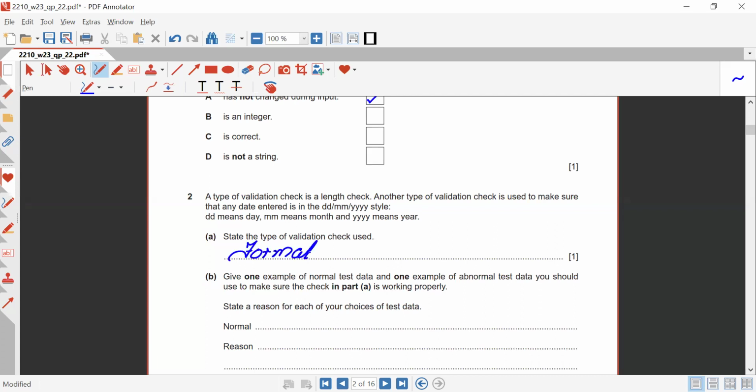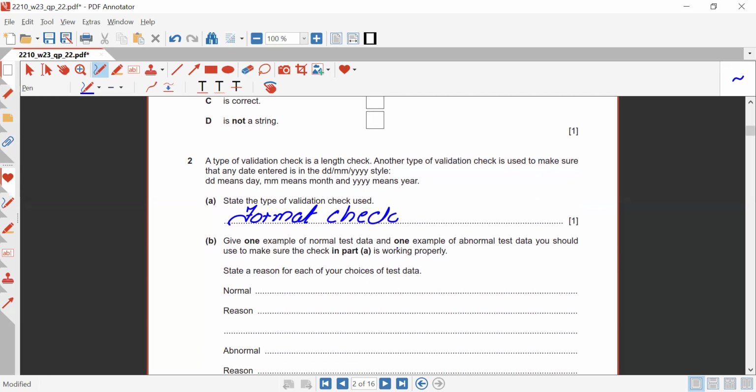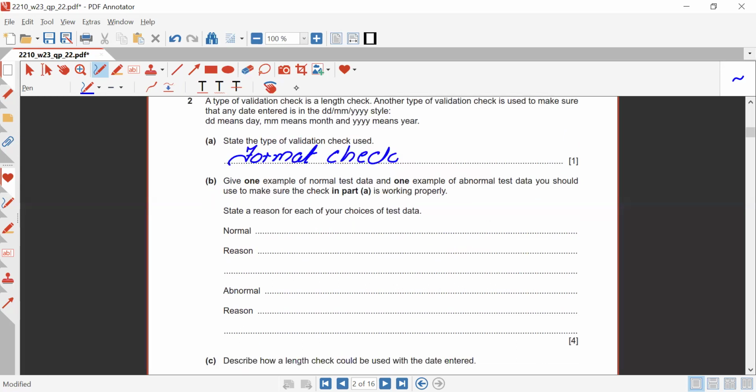Apart from that, we have the len check, the format check, presence check, and range check. We have these types of checks for validation. So over here, the answer will be format check. Just after that, we have part B. Give one example of normal test data and one example of abnormal test data you should use to make sure the check in part A is working correctly. State the reason for each of your choice of test data.